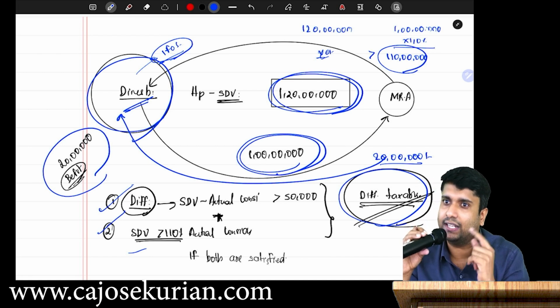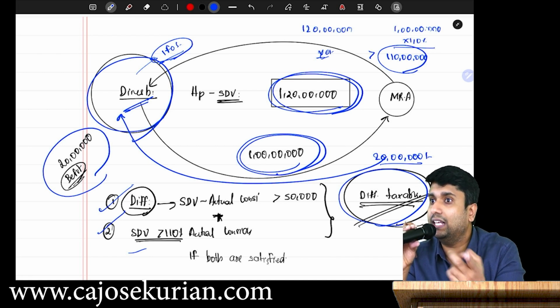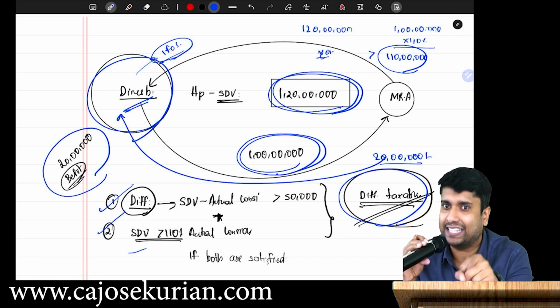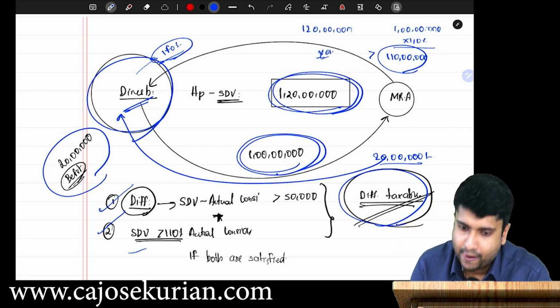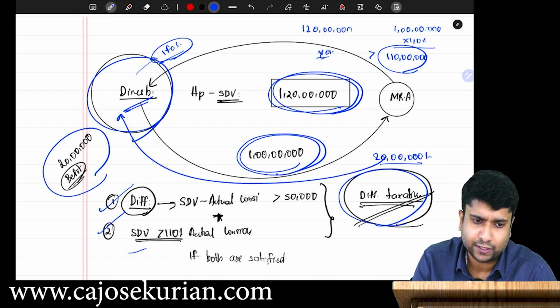In that case, you can take the date of agreement as the stamp duty value. In all other cases, you have to go with the date of registration stamp duty value. Are you with me? There are some things in online. This is irrespective of relative and others.